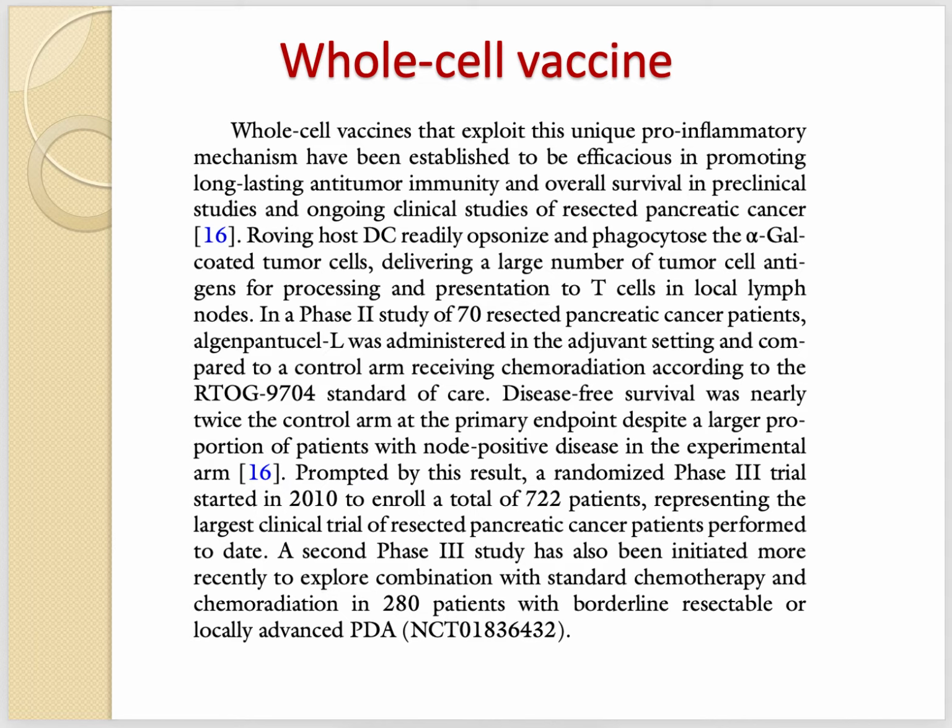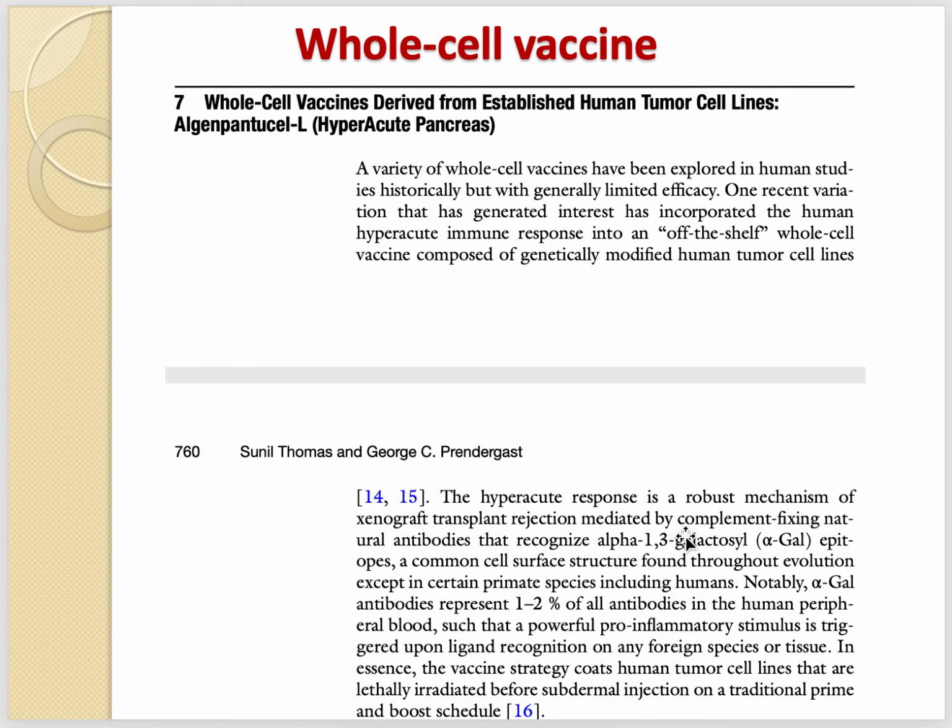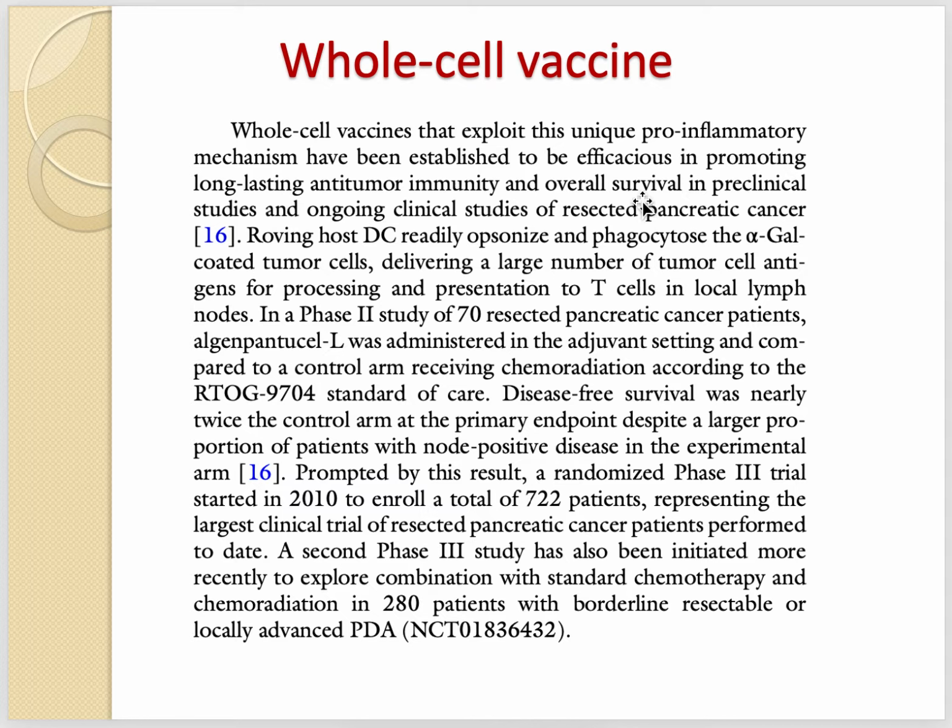The patient's body induced a very good immune response against those tumor cells. So this is the usual approach for a whole cell vaccine. Already one potential whole cell vaccine against pancreatic cancer has been developed, and it is now in phase 3 trial. The phase 3 trial is showing promising results.